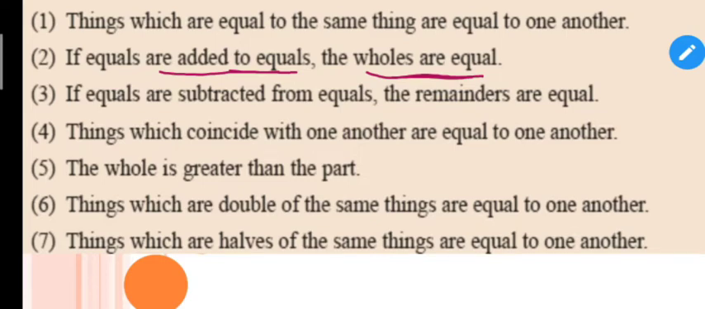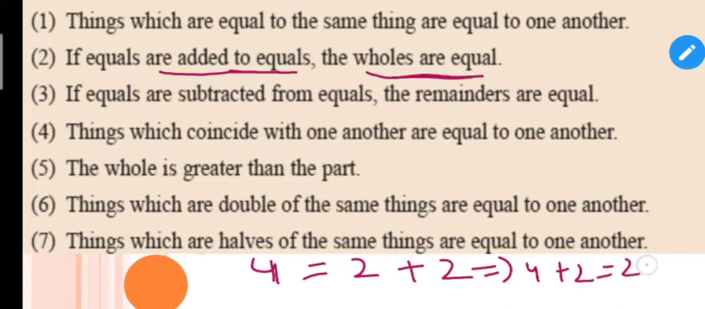Let me give you an example of an arithmetic. After that I will give you an example of geometry. Suppose here it is written that 4 is equal to 2 plus 2, right? 2 plus 2 is equal to 4. So if I add 2 on both sides, I will get 4 plus 2 is equal to 2 plus 2 plus 2, right?